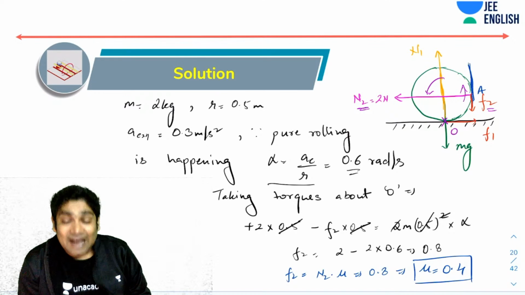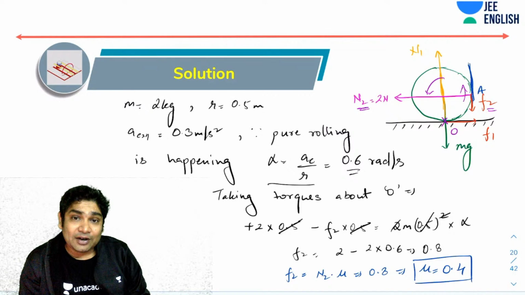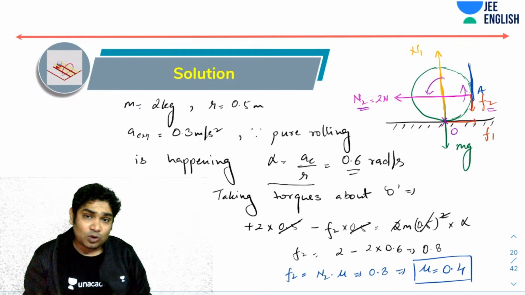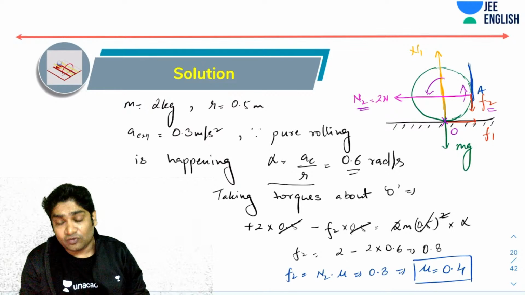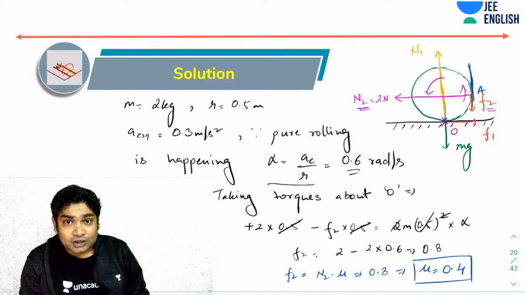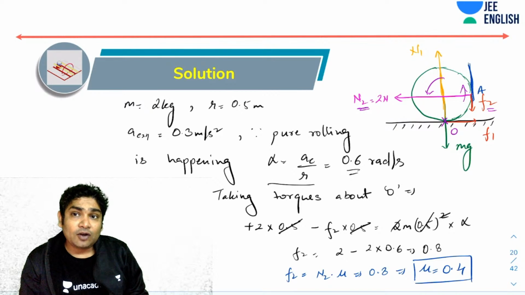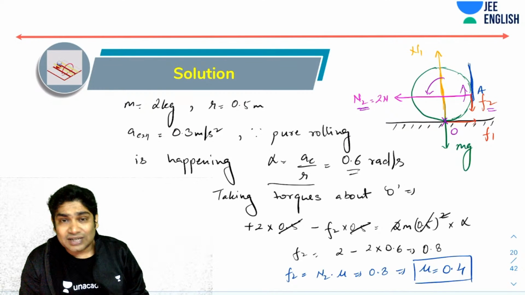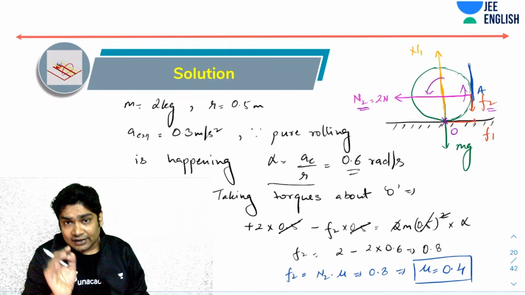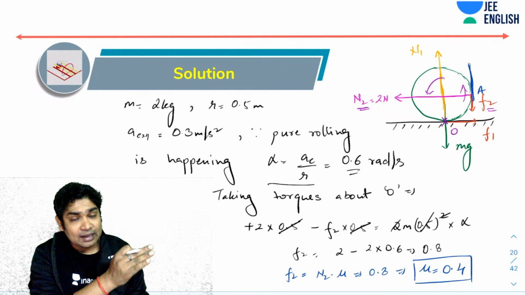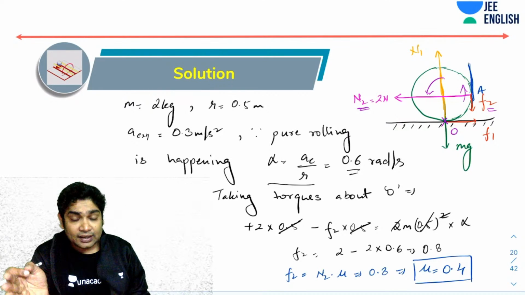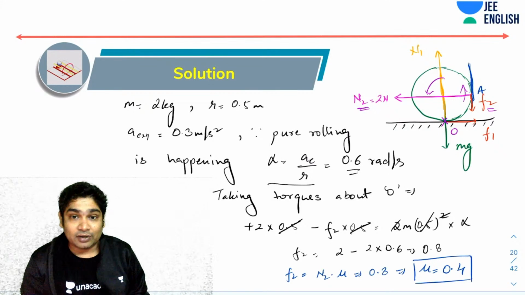So try to see what are the forces that you're trying to calculate and which is the best point to take torques about, which will eliminate a lot of unknown forces. When you're taking torques, you realize if you choose the point of taking torque correctly, then you can eliminate torques due to a lot of forces. So whenever you want to do such a problem, what you want to do is select the right point, which eliminates all the forces that I'm not interested in and involves the force that I want to calculate.